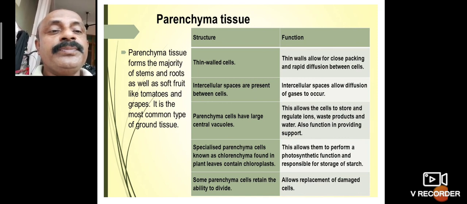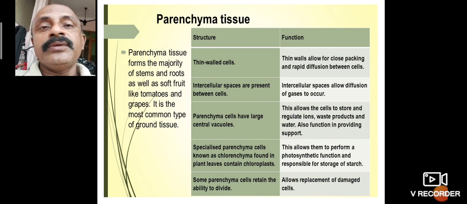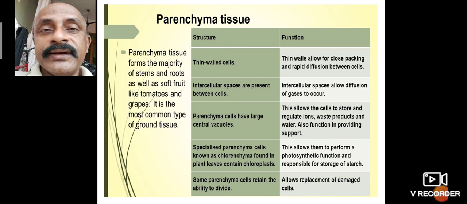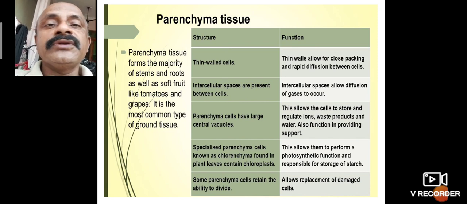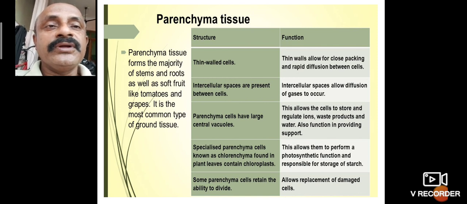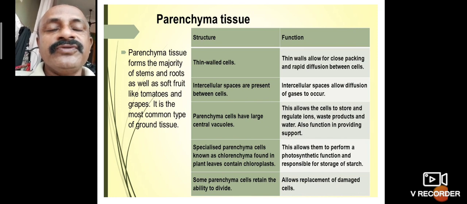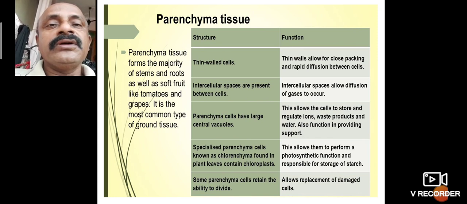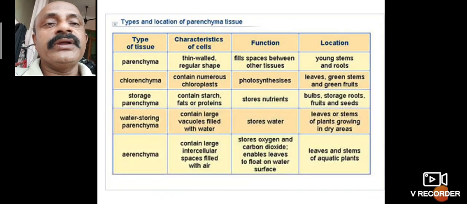Some parenchyma cells retain the ability to divide, allowing replacement of damaged cells. When a part is damaged, cells redivide to fill the damaged area. This is a function of parenchyma tissues, and it is important for the growth and development of plants.